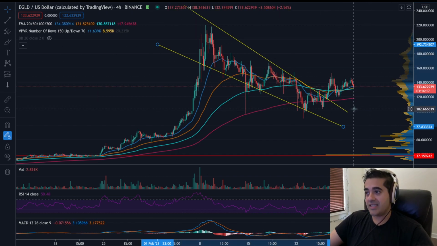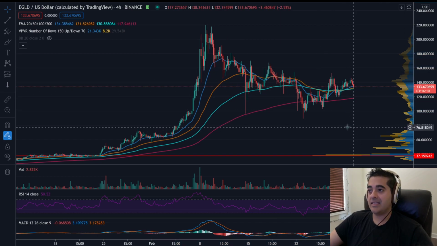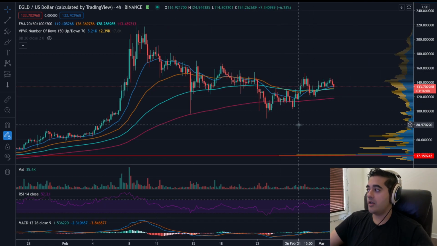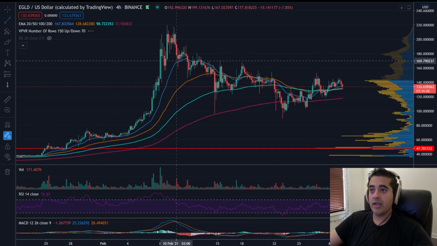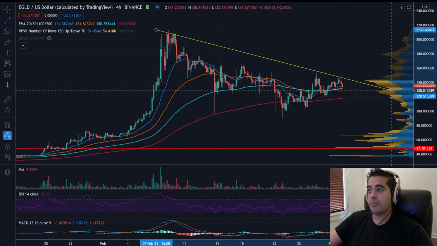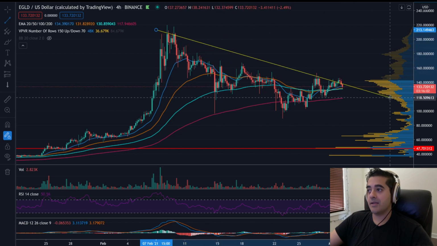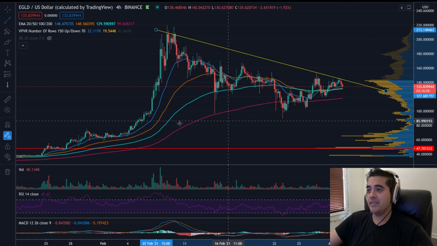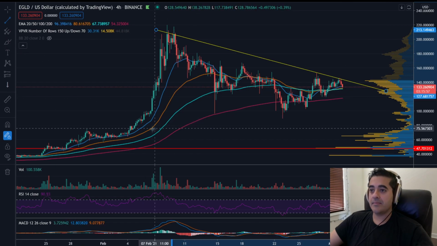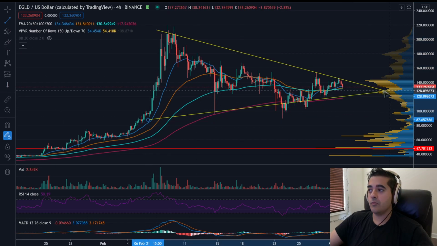But as far as this descending wedge, we've broken out of it unless we fall back below 100, which right now I'm not going to anticipate. But one thing I see on a larger picture here with EGLD is that we are putting in a very large symmetrical triangle again. And this is quite interesting because these symmetrical triangles can really work out either way.